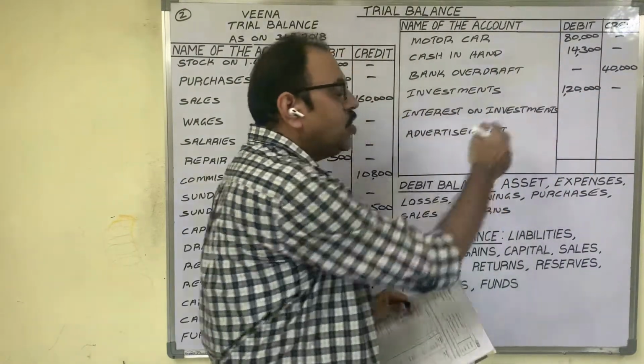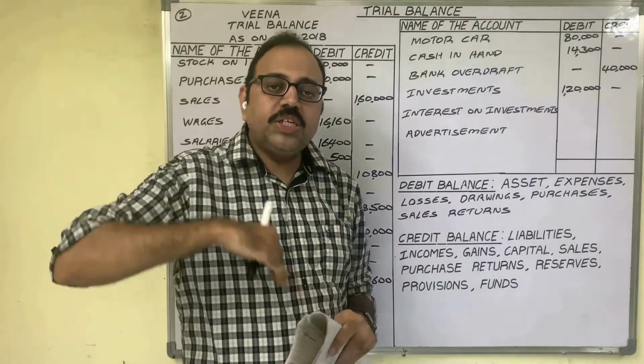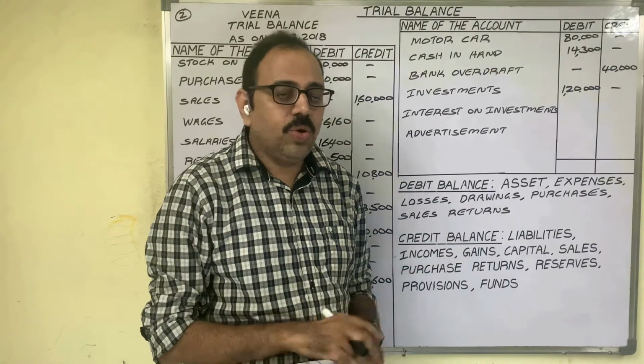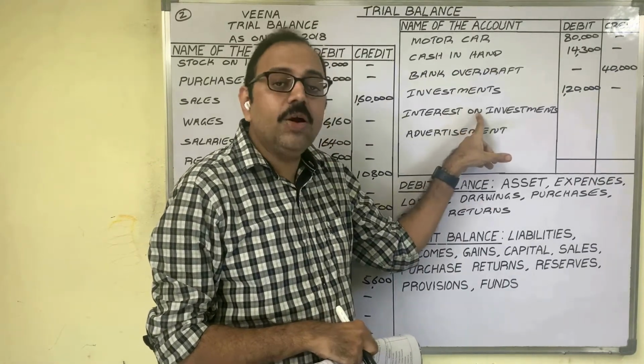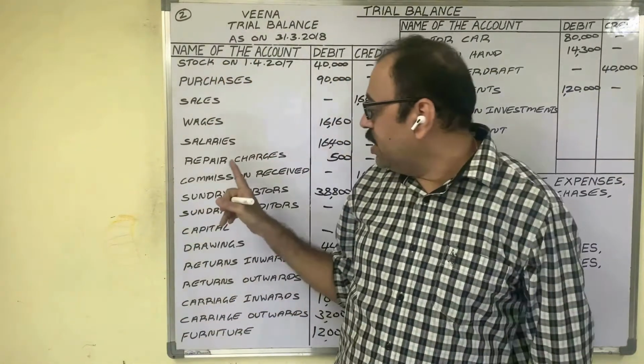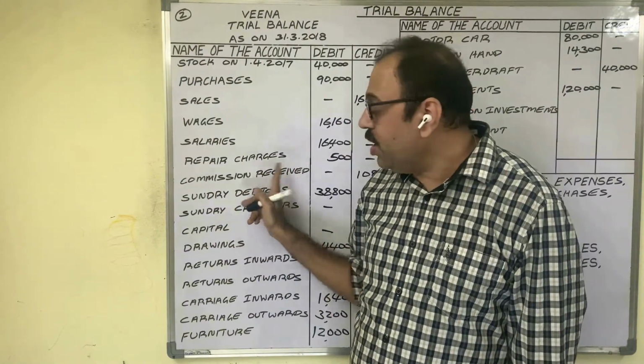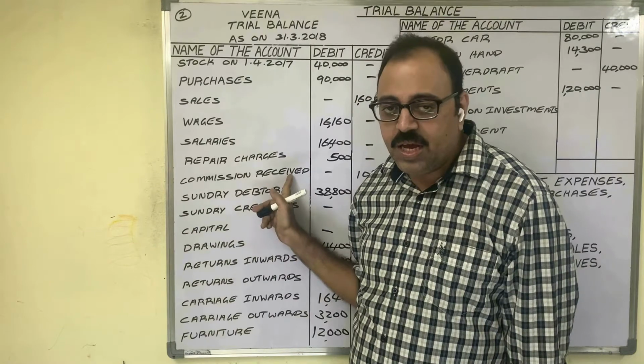Next, interest on investments. We invested money somewhere, and we received interest on that. So interest on investment is an income to us. Observe this, commission received: the word received is given, so it is very clear it is an income.